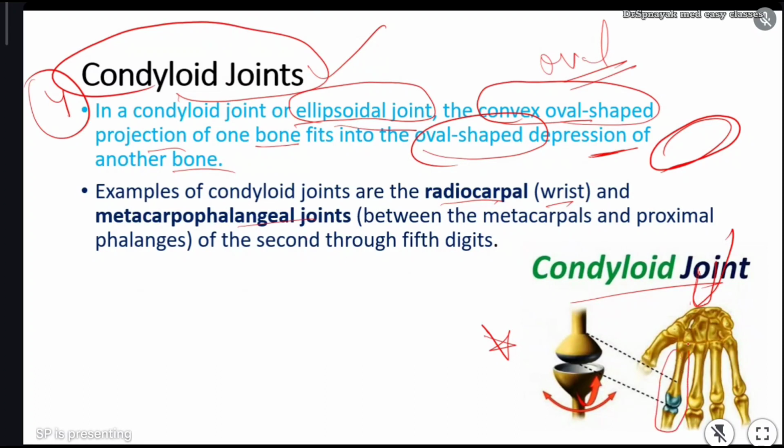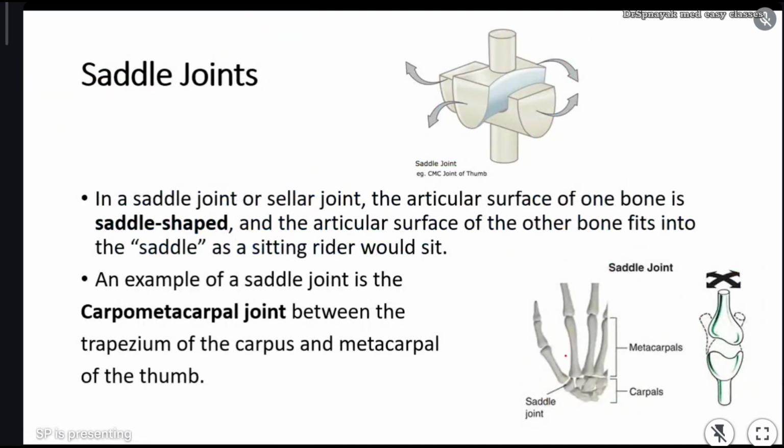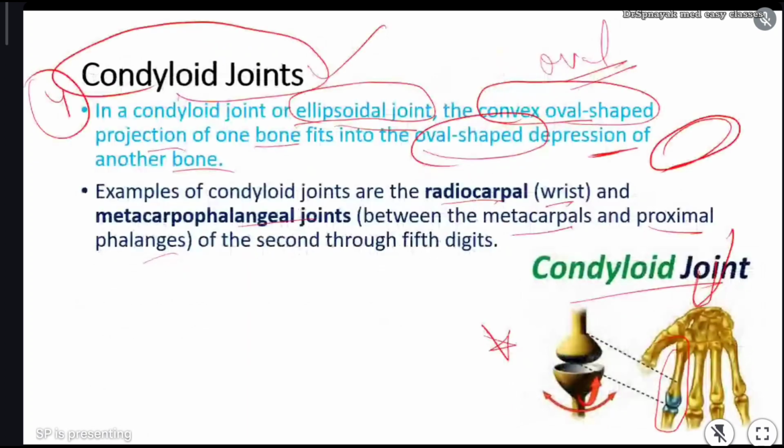You can see this metacarpophalangeal joint between the metacarpals and proximal phalanges, particularly the first phalange. The first phalange of the finger is the proximal. This joint, this one and this. Okay, this joint. I'm sorry. So in condyloid joints, the metacarpophalangeal joint is an example. This joint is present between the metacarpals and proximal phalanges. Anyways, this is mainly present in the fifth digits.